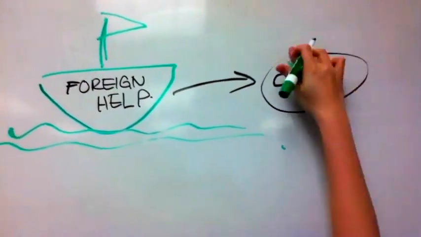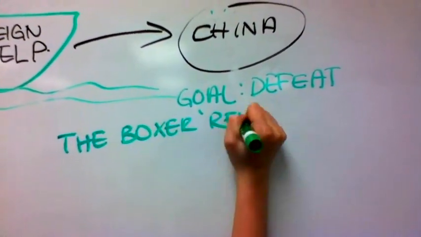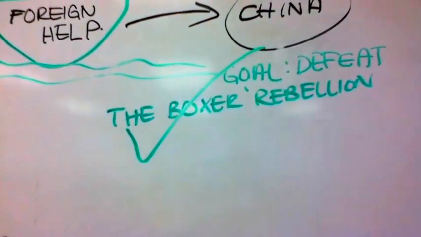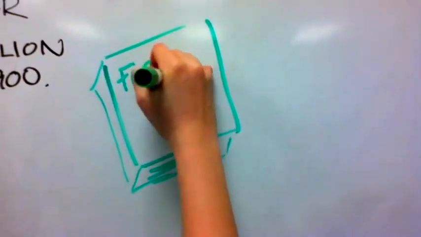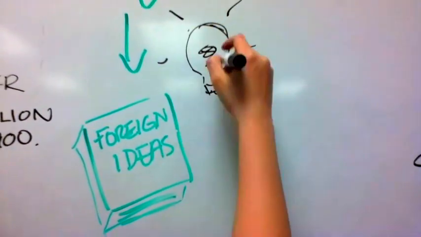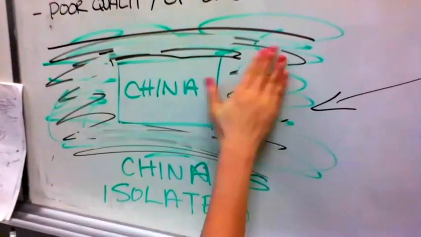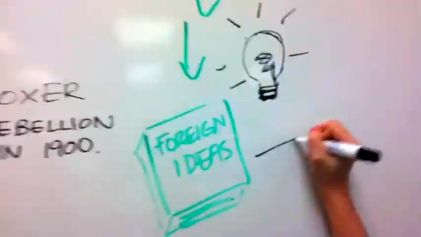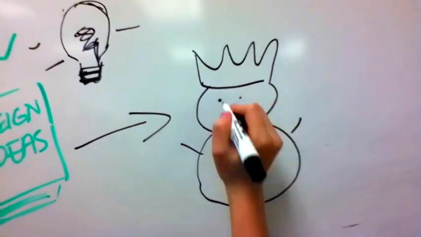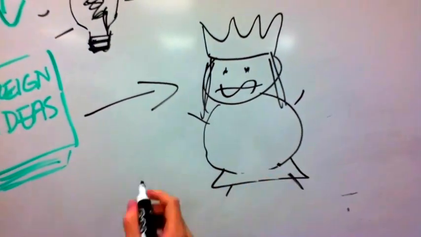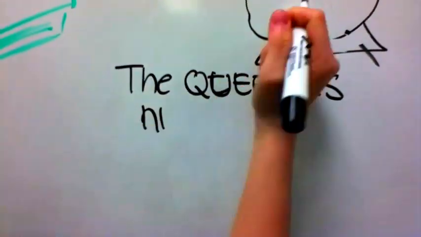However, this comes at a cost. In order to defeat the Boxer Rebellion, the foreign help also brings in their ideologies and other factors through British schooling systems and the Christian missionaries. Now, China is less isolated. However, the emperor and their dynasty are embarrassed and humiliated in front of the people. This leads to general dismay among the people.